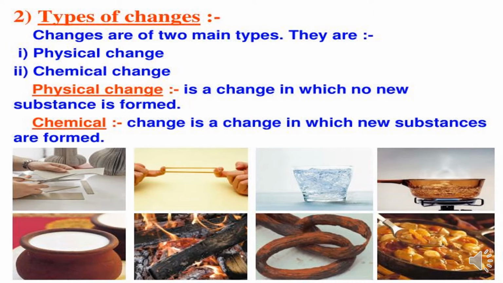Whereas if you see curd, burning of wood, rusting of iron, cooking food, these are all examples where you have a new substance formed after the change. So these are said to be chemical changes. Okay, we'll be learning about them in detail in our coming slides. Okay, so let's continue ahead.